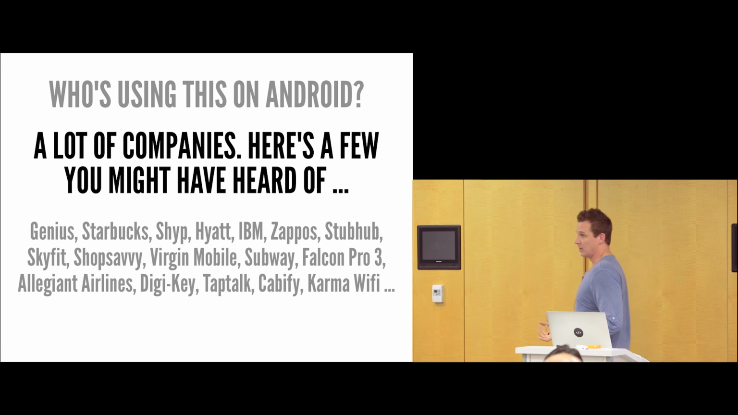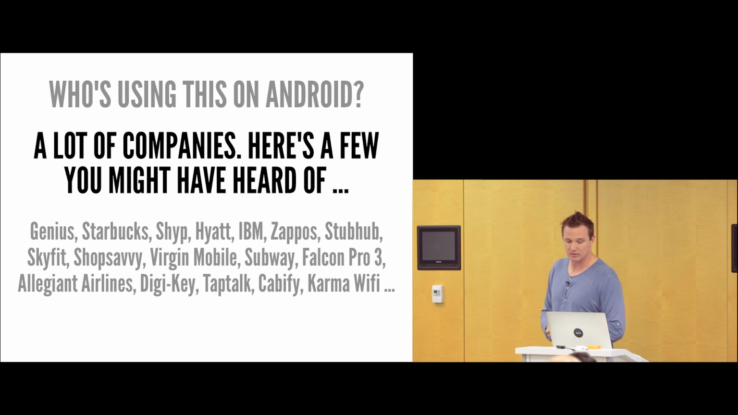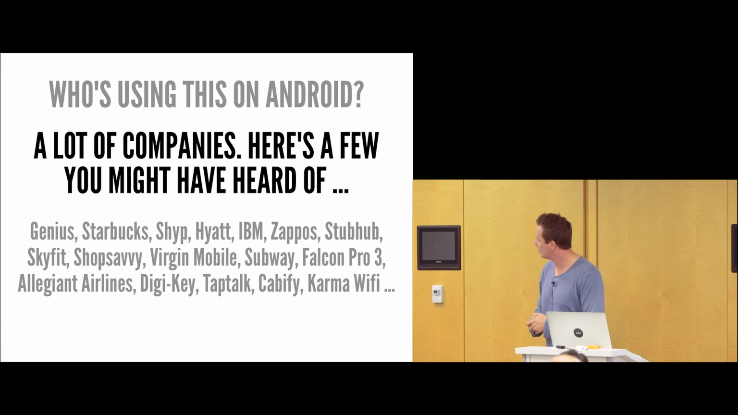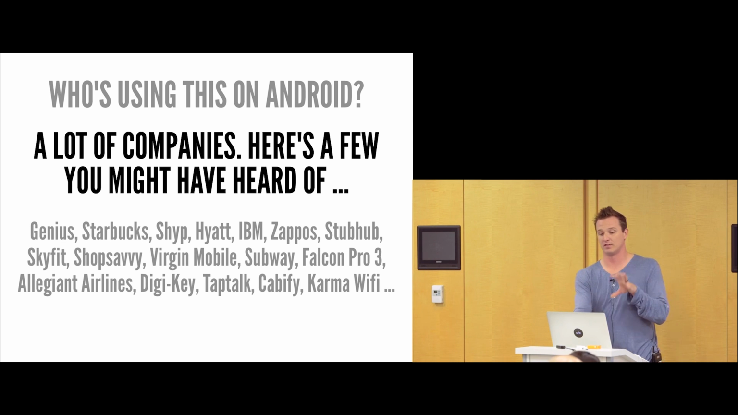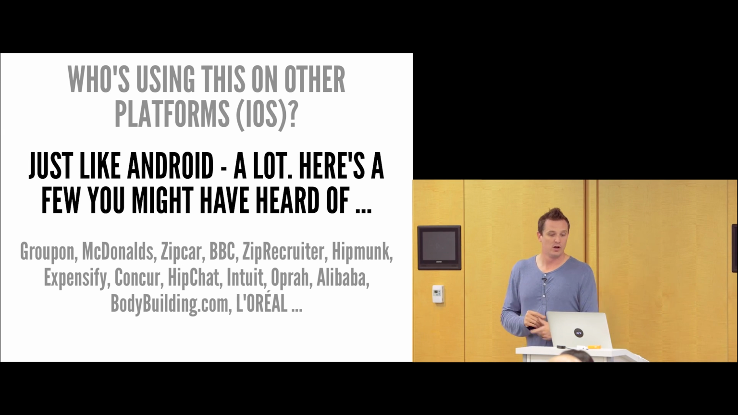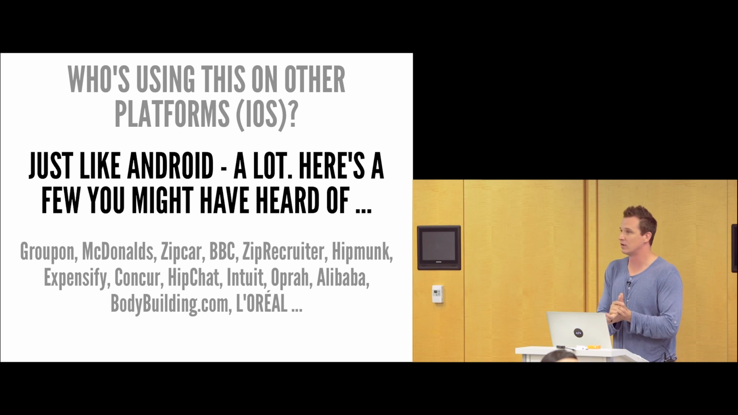So who's using this on Android? This list is actually even a little bit out of date now, but it's still quite relevant for some social proof to see if it's even worth looking into. So we have the folks over at Genius, Starbucks, Shop Savvy, Virgin Mobile, Subway, a whole bunch of different folks out there are using Realm at this time in production. So it has a lot of use out in the world right now. And that's just the Android stuff. For iOS, it's even further. You have Groupon, McDonald's, Zipcar, BBC, all these are companies that you're familiar with. So a lot of folks are trusting this to their underlying data source, and it's very useful.